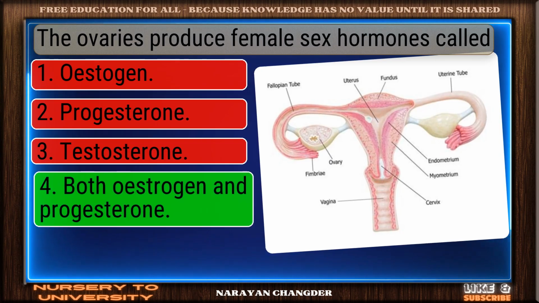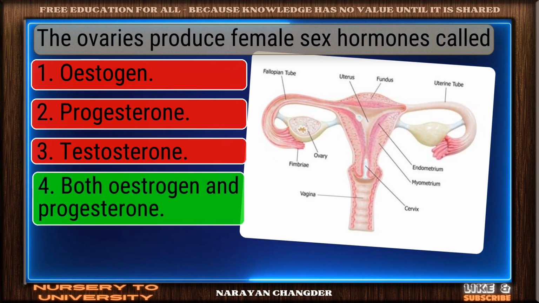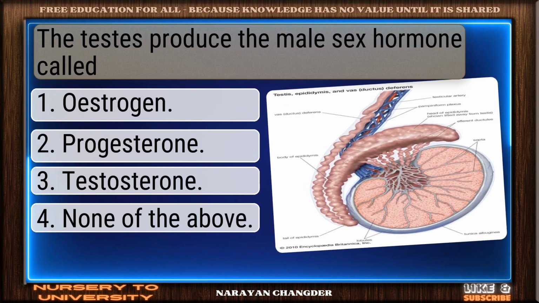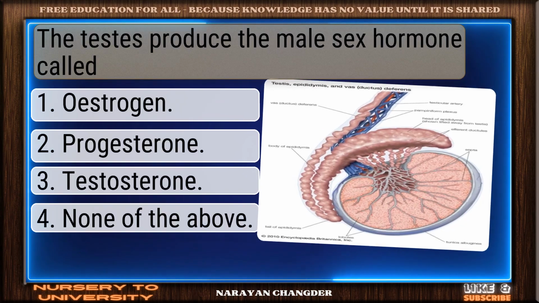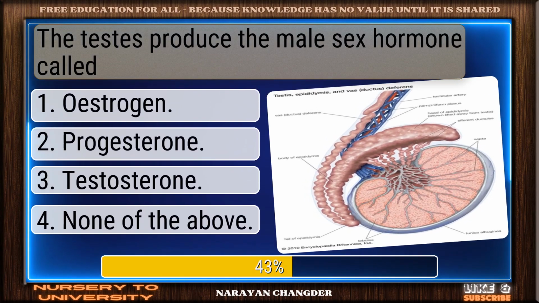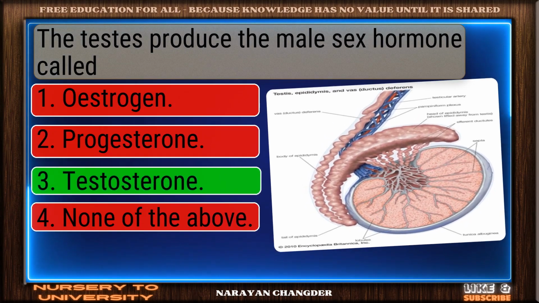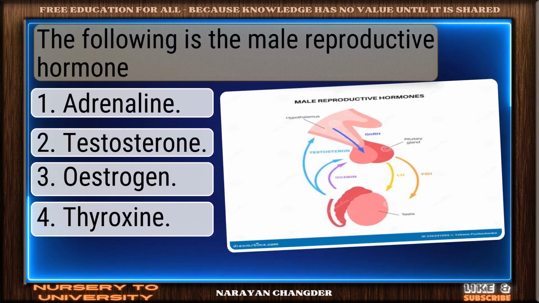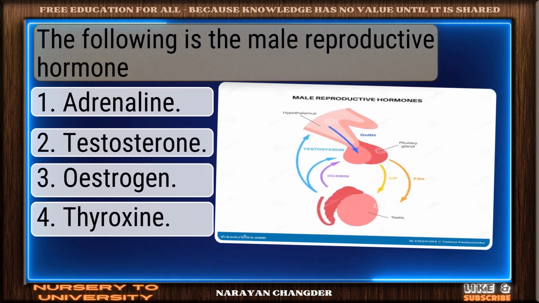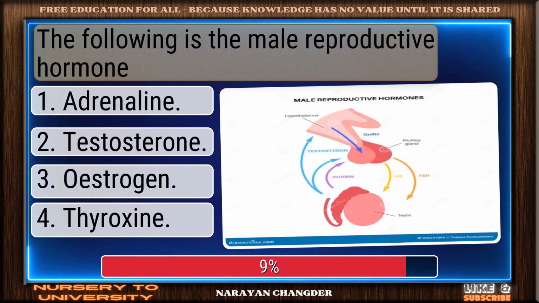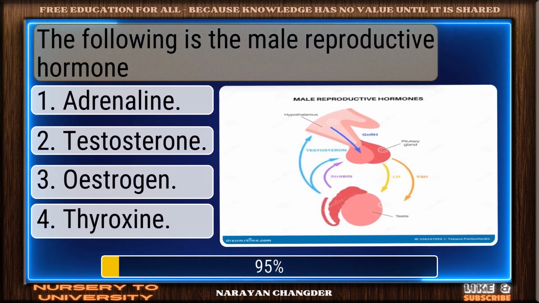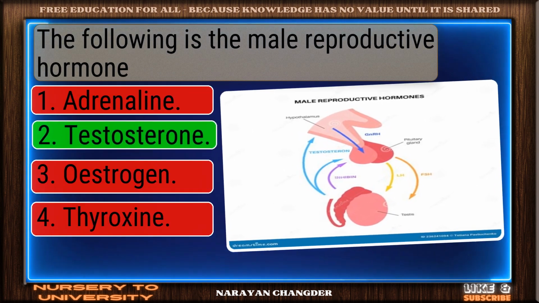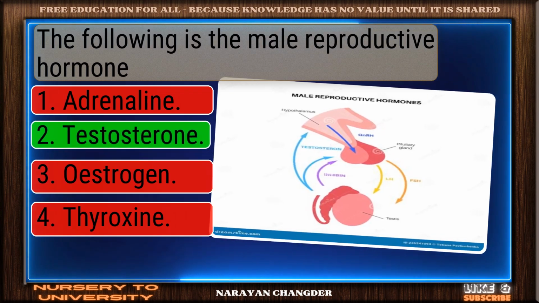Strong choice. Both estrogen and progesterone is the right answer. The testes produce the male sex hormone called? Good thinking. Testosterone is the right answer. The following is the male reproductive hormone. Great thinking. Testosterone is the right choice.